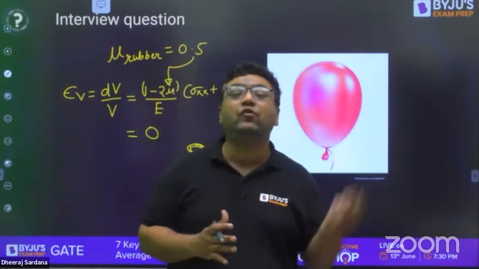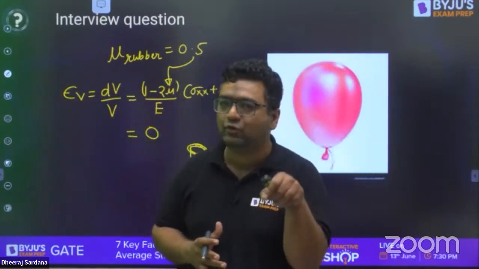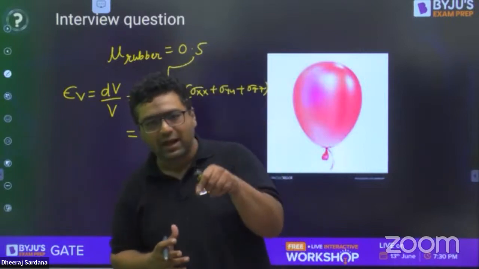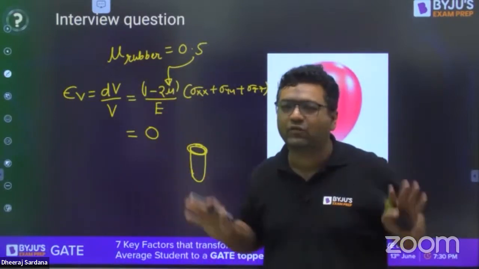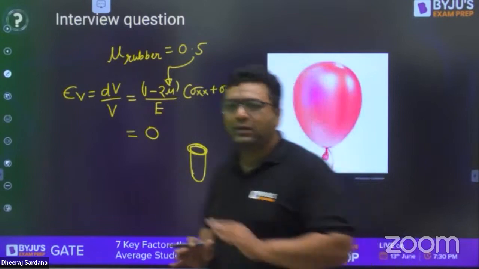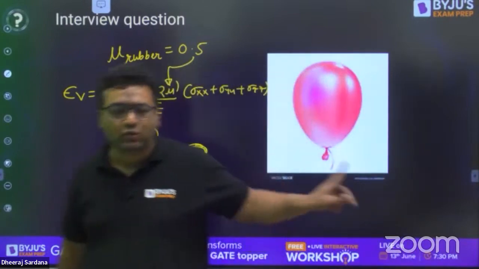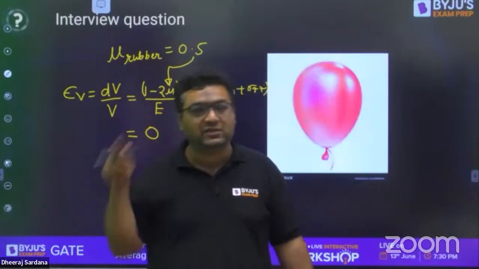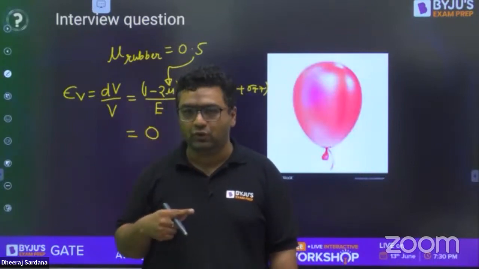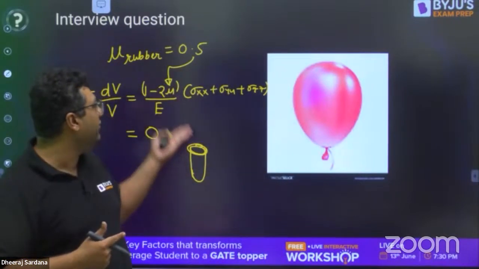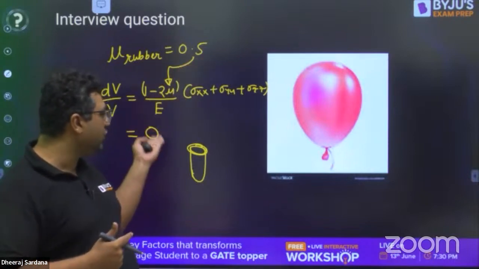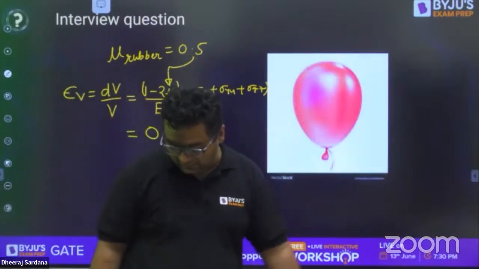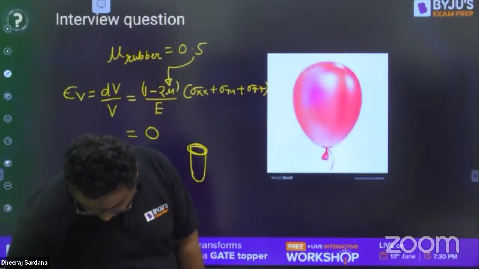Volume is not changing for the balloon material. So what is the balloon material? You know that, rubber, and what you are filling inside it, we are not talking about. That is the problem students are facing, and this question has already been repeated 2 to 3 times in engineering services and civil services, in the mechanical paper also. So whenever you see 0.5, you directly put 0. You must understand it practically as well. Is it clear now? Yes, fine.